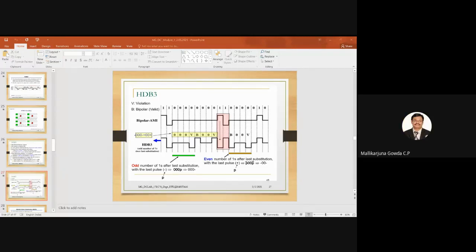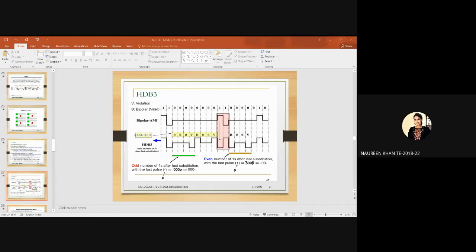Here it is written SDB: odd number of ones since the last substitution. Last substitution means, if you look at this complete data, this is the last substitution here, B00V. After this, you count 0, 1, 0. This one will also be counted with this, to begin. So this one and here 2 ones, so 3 ones are there. That is why I am inserting 000V here. Hope you understood my point.